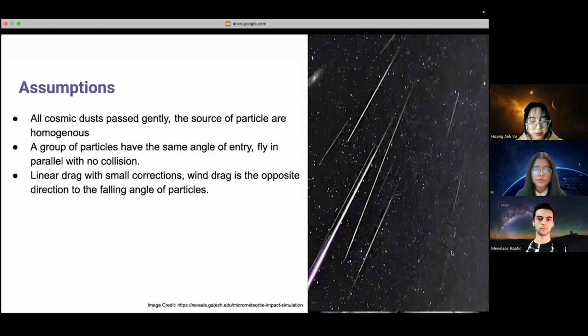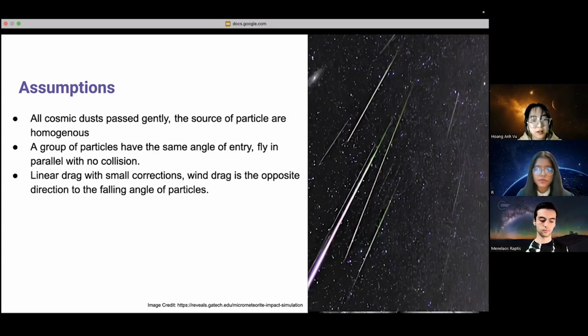We made several assumptions about the cosmic dust to help with our models. First of all, cosmic dust pass generally, which means that they are not affected by violent contacts in space. The source of particles is also homogeneous, and a group of particles would have the same angle of entry. This means that they fly in parallel and there is no collision between each other. We also assume linear drag with small corrections, and the wind drag is in the opposite direction to the falling angle